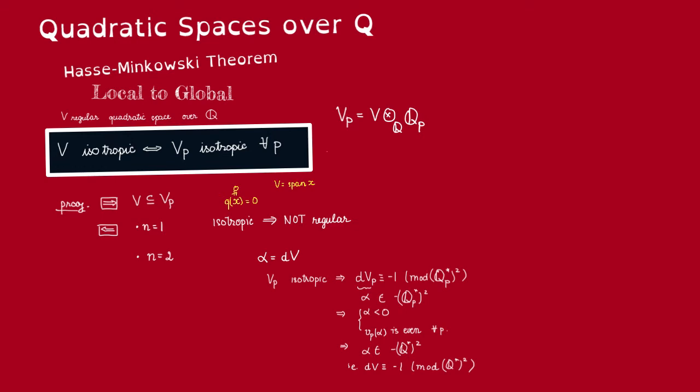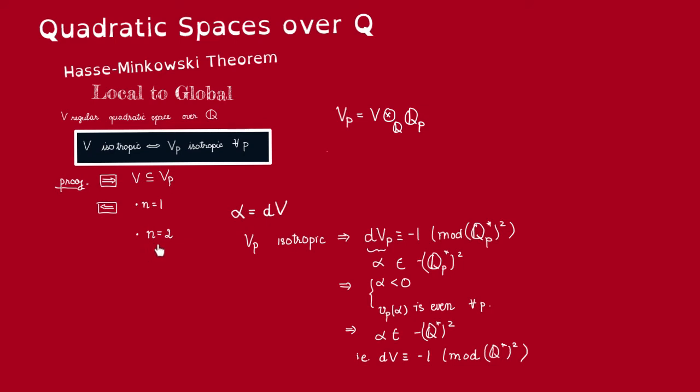Now, as q(x) is 0, that means x is orthogonal to itself and consequently orthogonal to everything in its span. In other words, x is orthogonal to the whole of V, so it's in the radical of V. So the radical of V contains a non-zero vector, and thus V cannot be regular. So for a one-dimensional quadratic space, isotropy and regularity are incompatible. Thus, we don't need to consider this case.